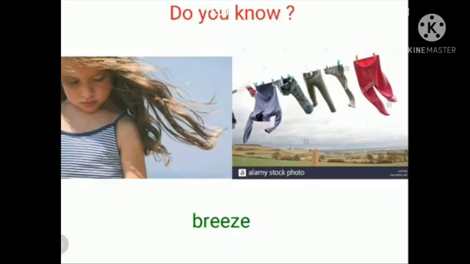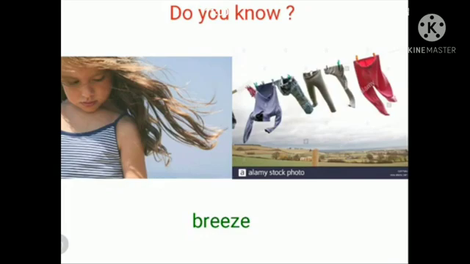B-R-E-E-Z-E, breeze. Once again, the wind blows at different speeds. Okay, we are discussing the speeds, types, and names. Remember those names. When the wind moves softly or gently, our hair will blow and the clothes will move. This type of wind, what do we call it, children?